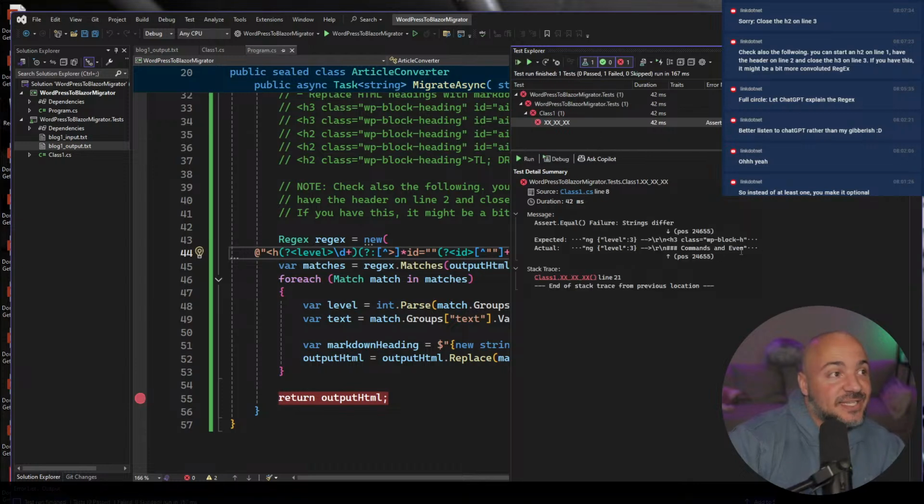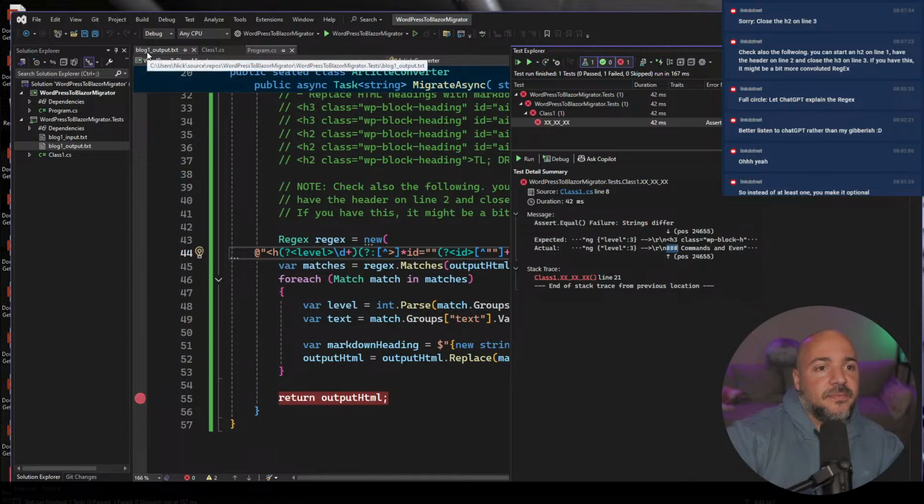And this is why I like having, again, I'm not trying to say this is TDD, but it's the closest thing I do to TDD. You can see that now it's failing because we were expecting this HTML H3, and now it's actually the right thing. The only challenge with this is that I need more text to kind of prove it.